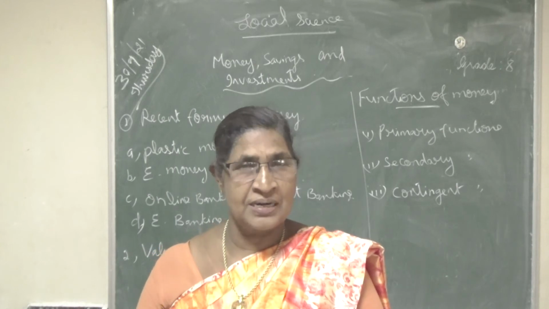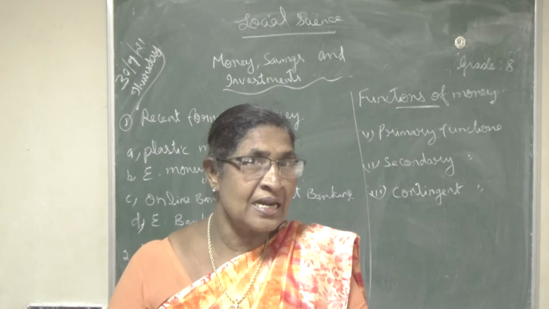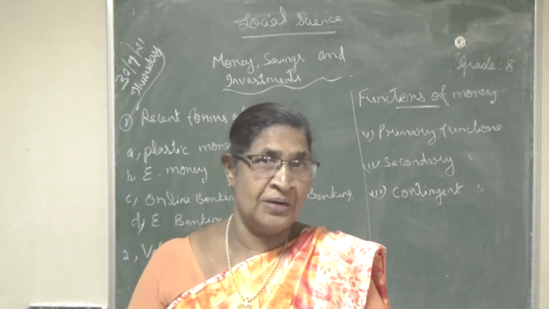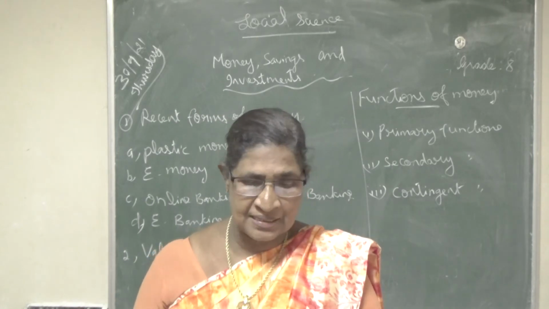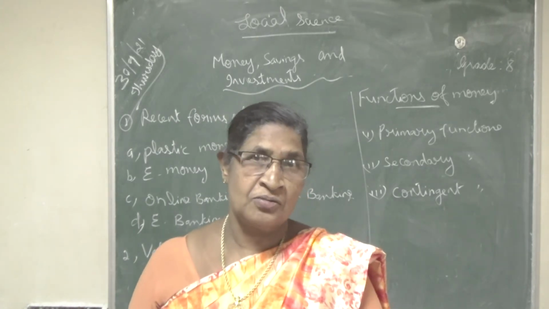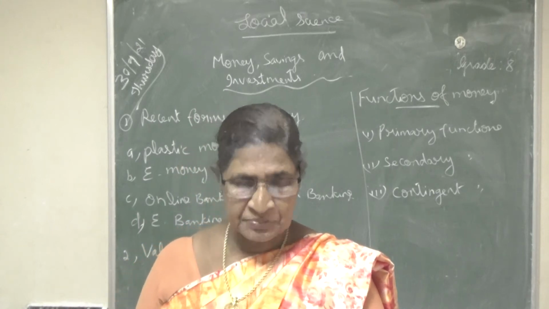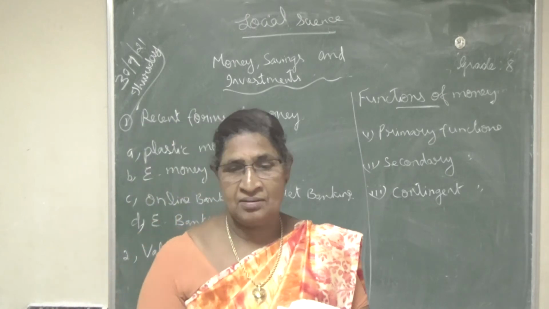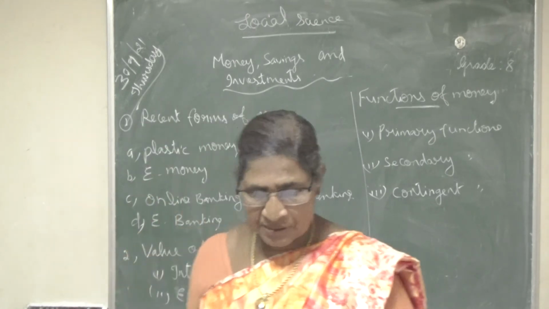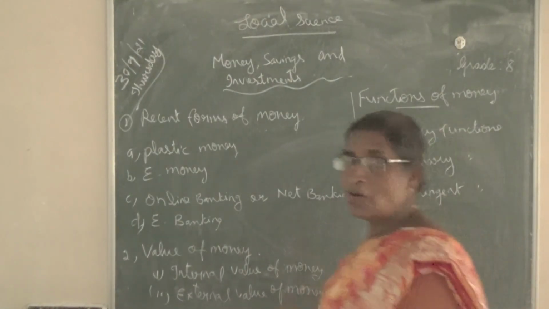Internal means the power of money over domestic goods and services, and over foreign goods and services is external. So what are the two types of value of money? Internal and external.